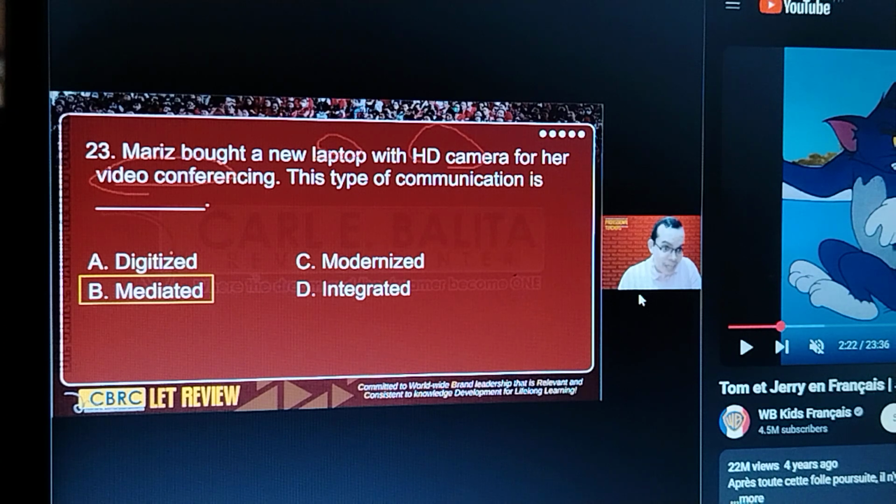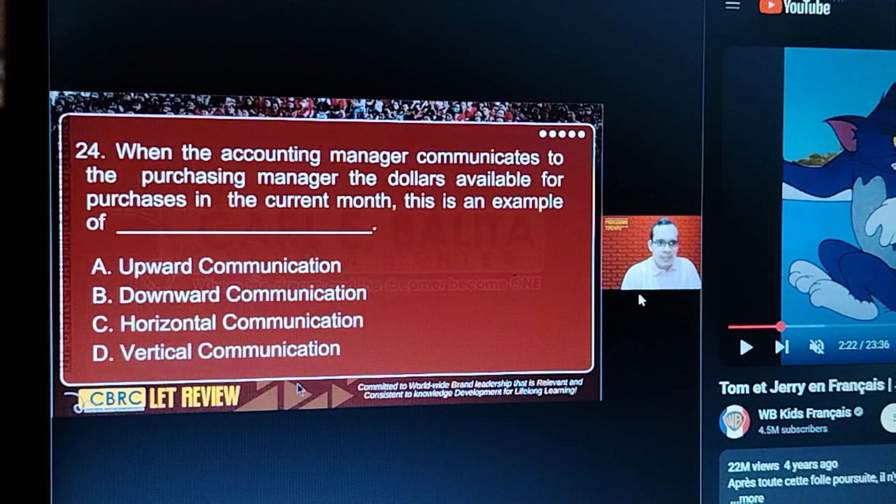Now, when you say digitized, it means that the information is converted from analog to digital platform. When you say modernized, communication has adapted to modern standards. And when you say integrated, the elements of communication have been combined. So that's why mediated is the best answer.